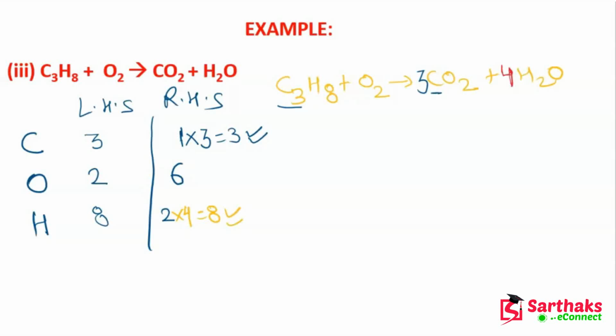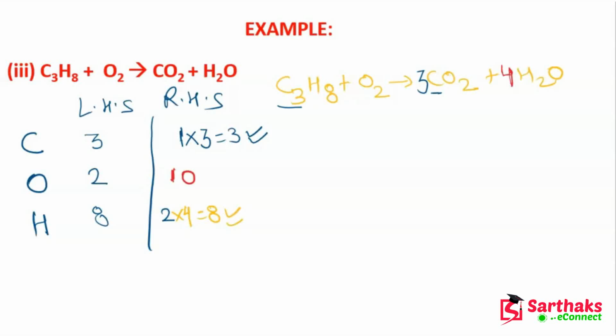But guys, because I multiplied this CO2 with 3, the oxygen also became 6. And this 6 will add with this 4 and become 10. So now the number of oxygen on the RHS side has become 10.